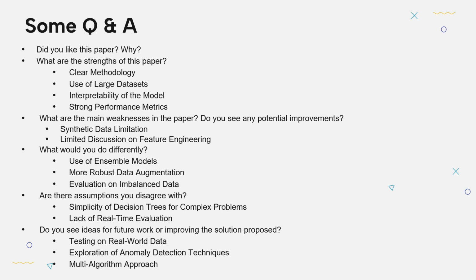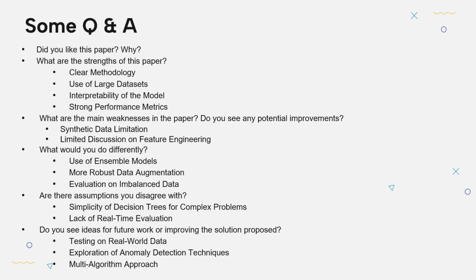What would I do differently? I would try to use ensemble models. Decision trees are simple and effective, but they are prone to overfitting. So I would explore methods like random forest or gradient boosting, which combine multiple decision trees to improve performance and reduce overfitting a little.